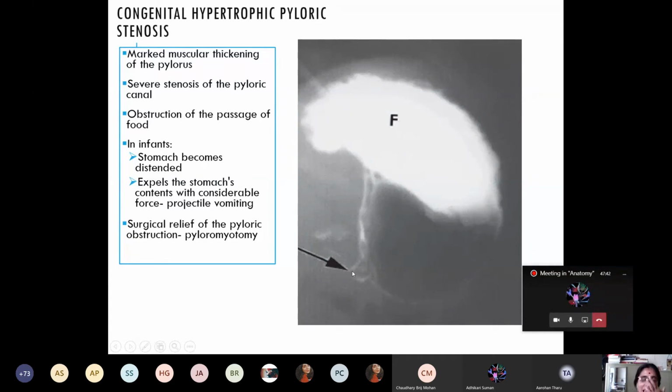The acidic chyme present in the stomach will not enter into the duodenum. So there will be expansion of the stomach. And when there is expansion of the stomach, there is a high chance of regurgitation of the contents of the stomach through the esophagus and oral cavity, yielding projectile vomiting in the neonate after birth. The only way of relief is surgical relief, the only method for relief from congenital hypertrophic pyloric stenosis, which is known as pyloromyotomy.